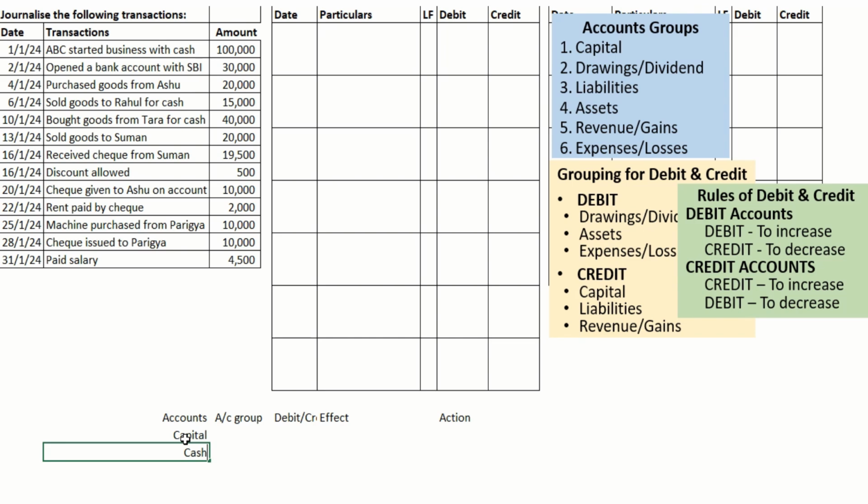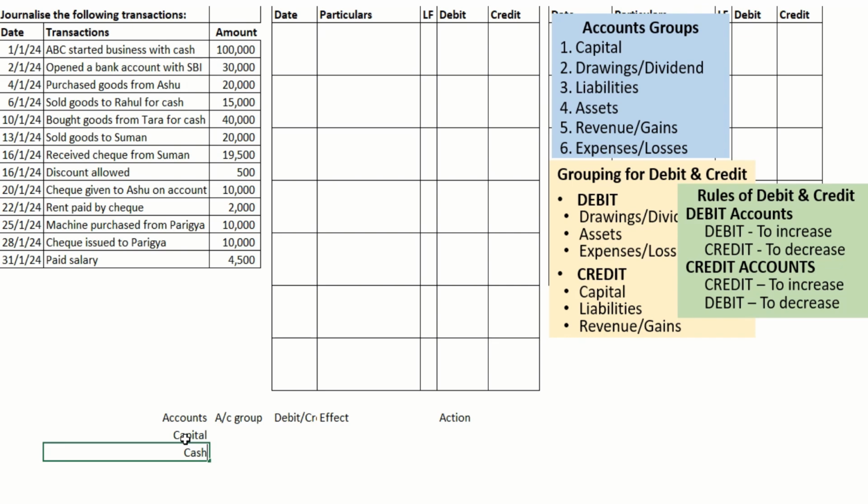Another way to say it: for accounting purposes, the business is a separate legal entity, a separate legal person, which takes money from the owner for doing the business and returns the capital with profit. So capital is like a liability, but not like a normal liability. Why?